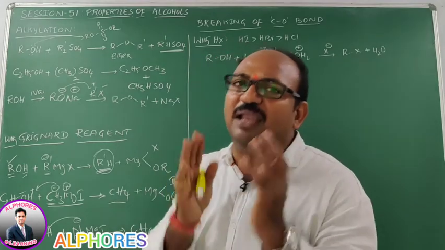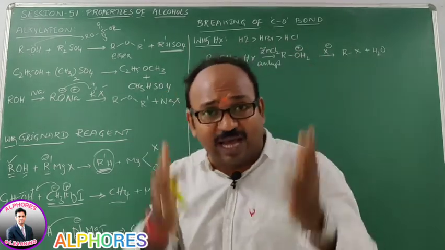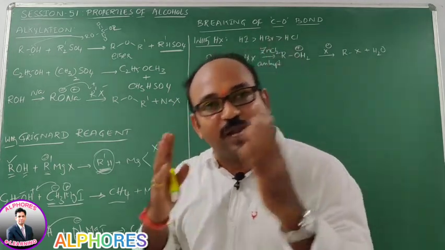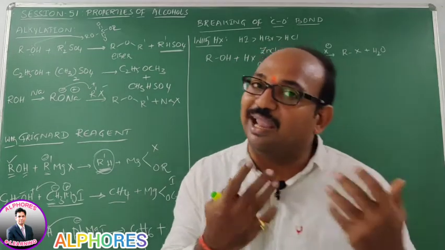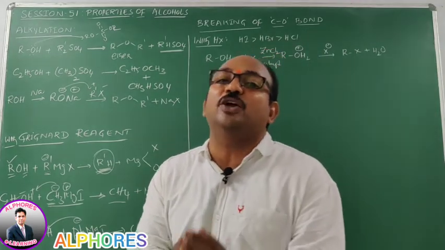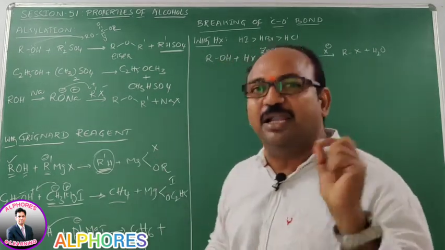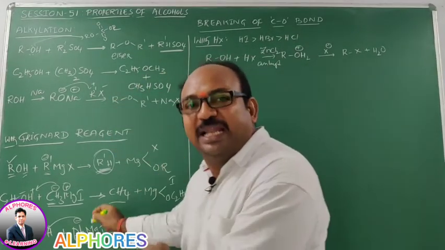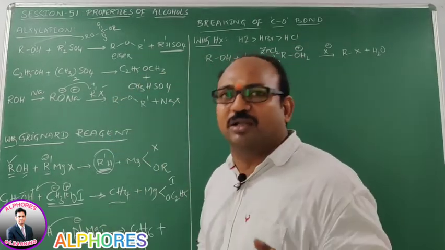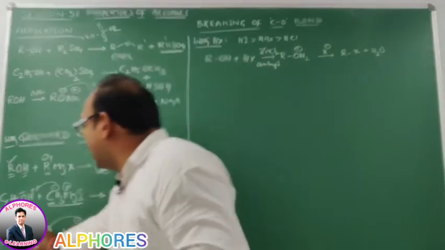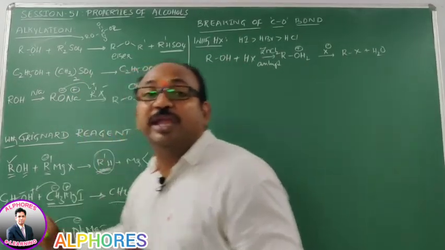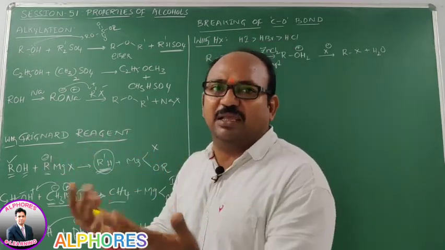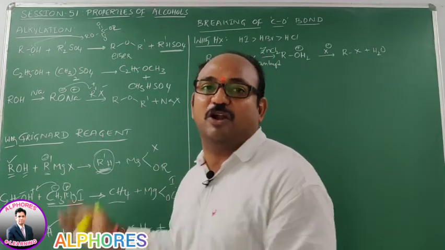So which alkane you are getting, or whether you are going to get an alkane, an alkene or an alkyne, which product you are going to get, depends only on the nature of the group attached to the magnesium metal, but not upon the nature of the alkyl group in the alcohol. Hope you got the clarity. So always an alkane, that we cannot say; it depends upon the Grignard reagent.